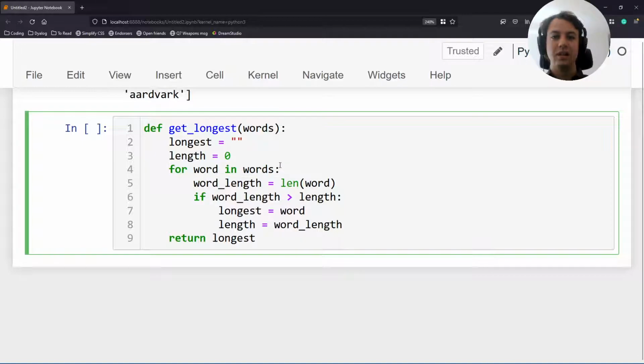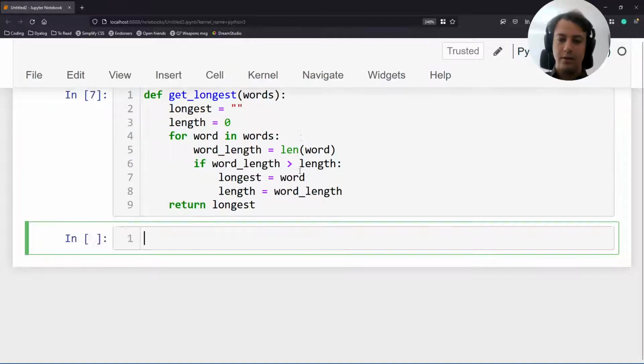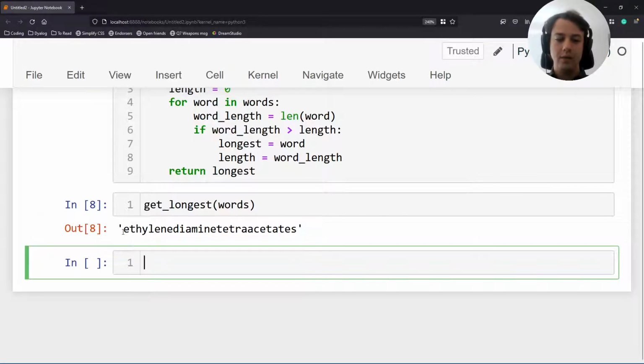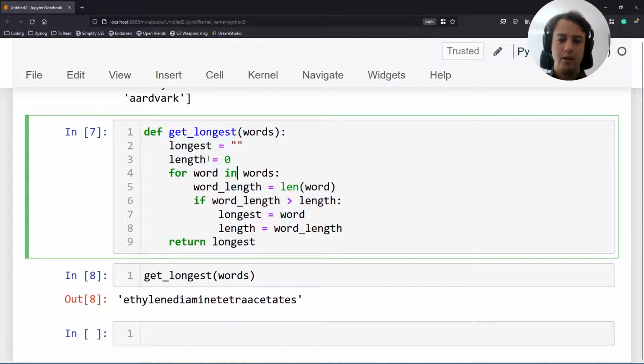There's no need to compute the length of the list and then the range of the length of the list to go through the index. So this is another version of our function, and let's check it still works. And it feels like it still works. So there you have it.